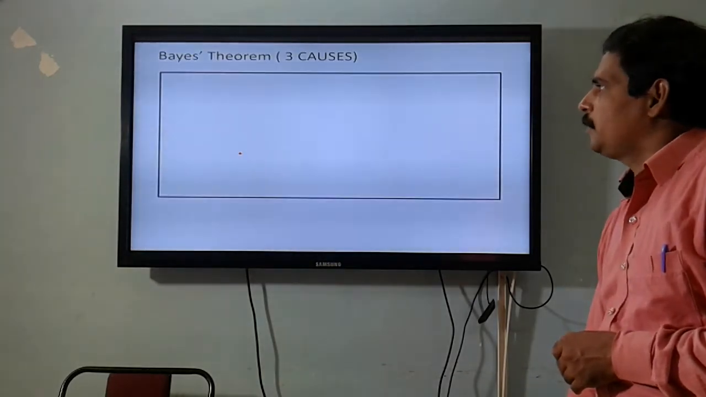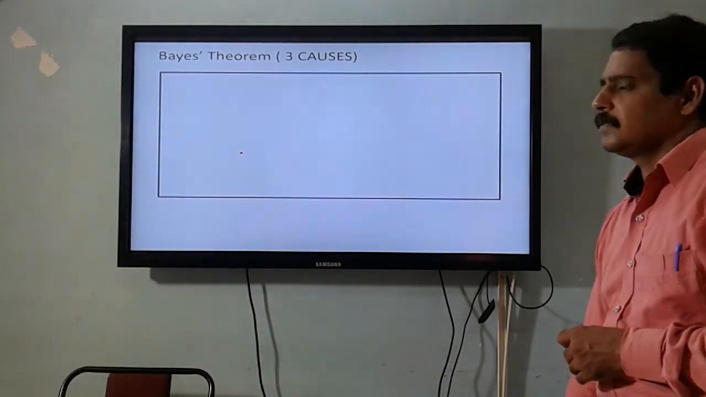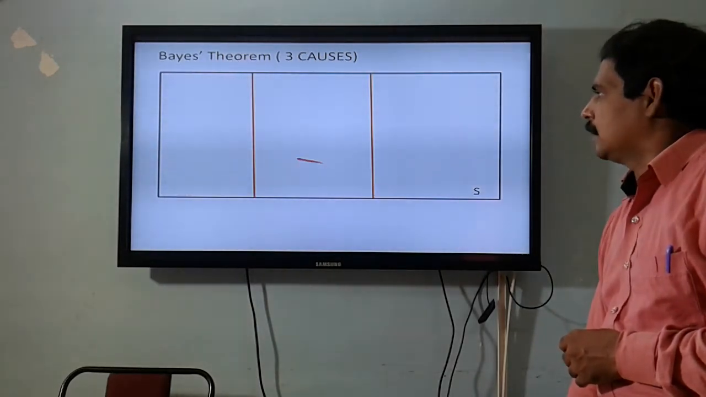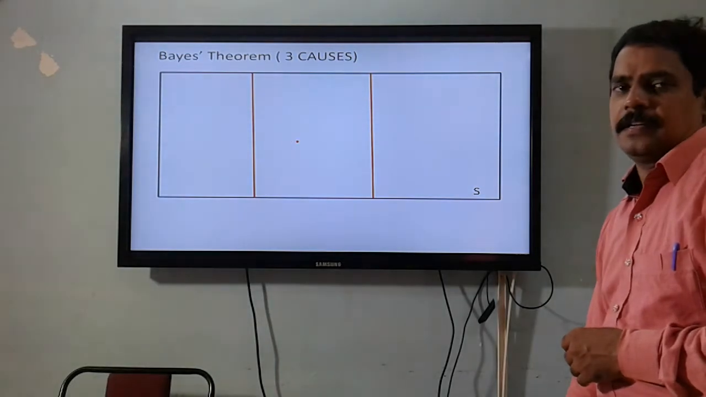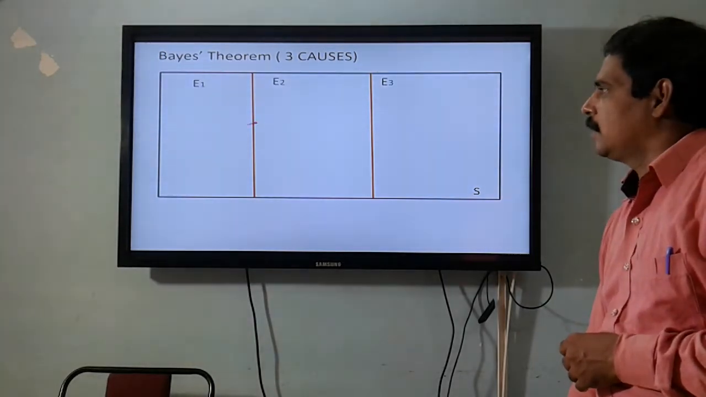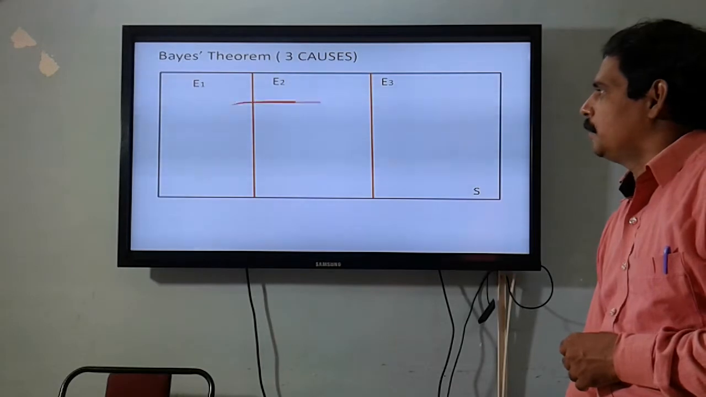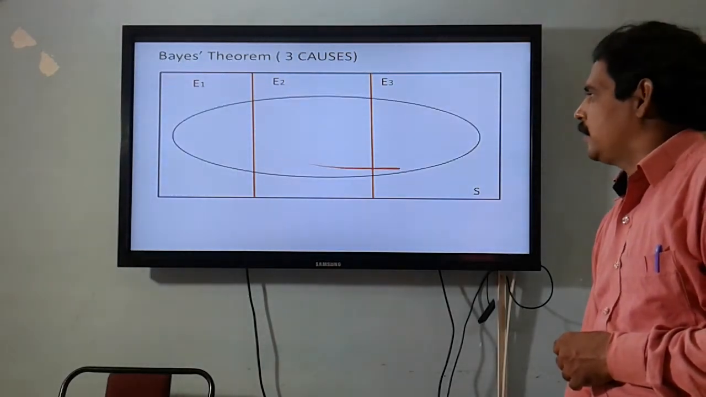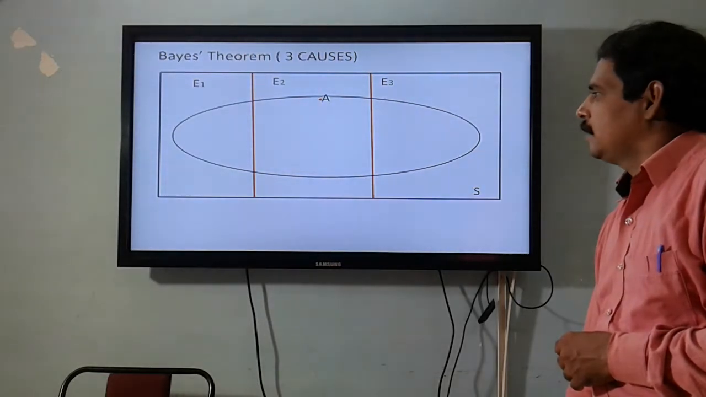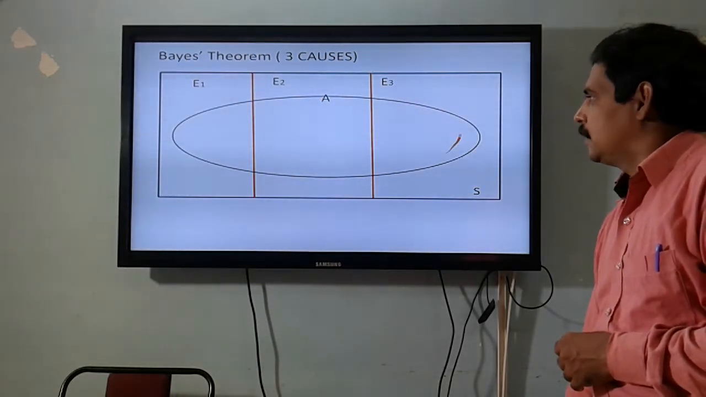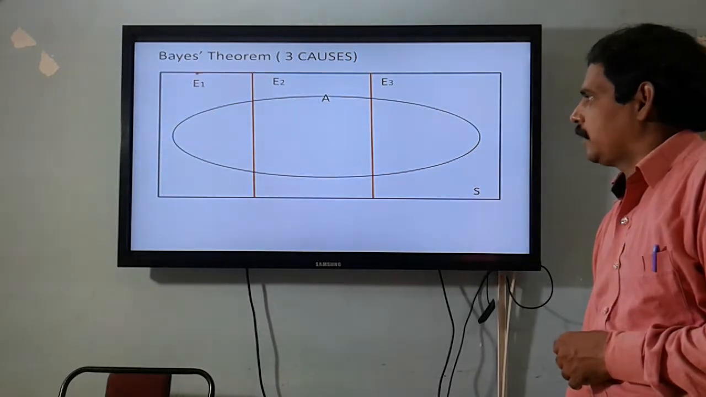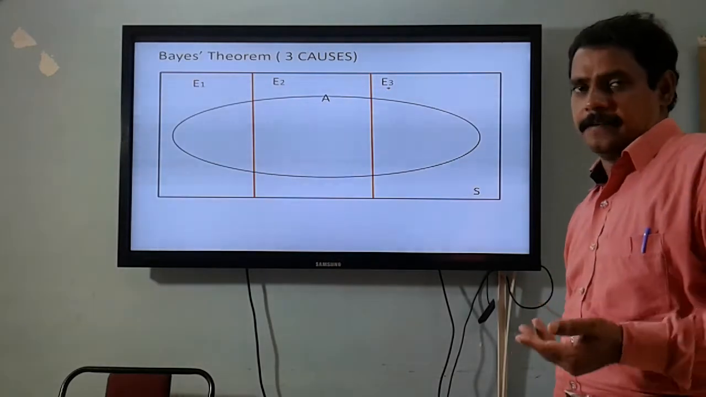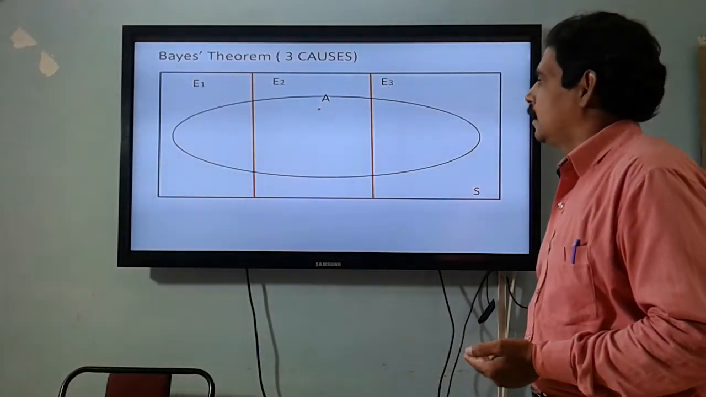Now this is Bayes theorem with three causes. So we have taken a sample space S with a partition with three events. Events E1, E2, E3 make the sample space into a partition. And this is the event A represented by A, which is named as effect. And for this effect, there are three causes, maybe cause E1, maybe cause E2, maybe cause E3. Any one of these three causes gives us an effect A.